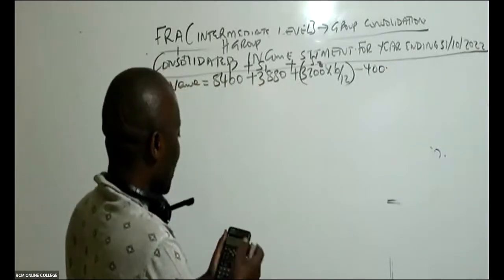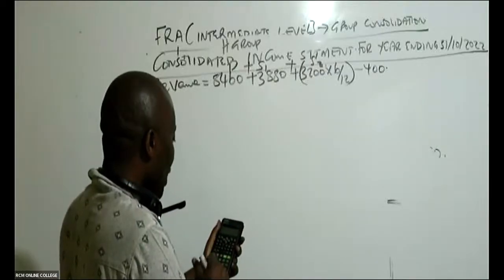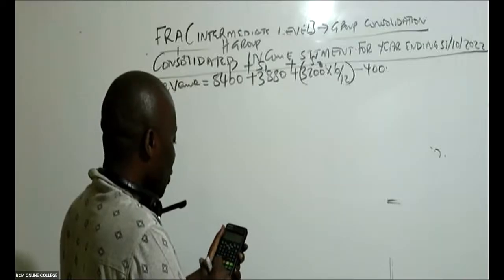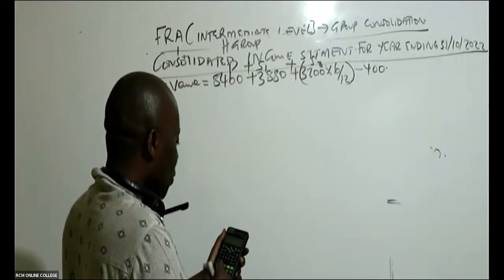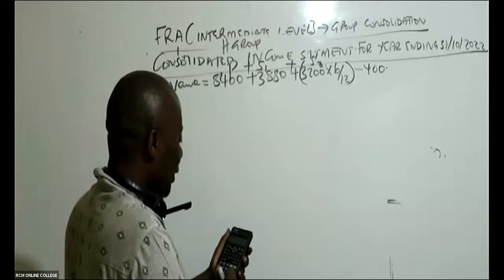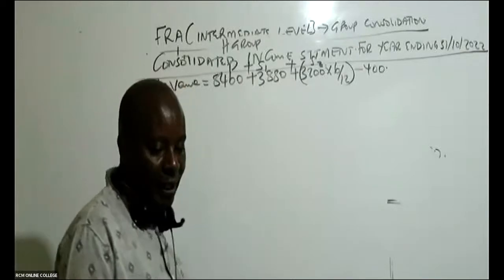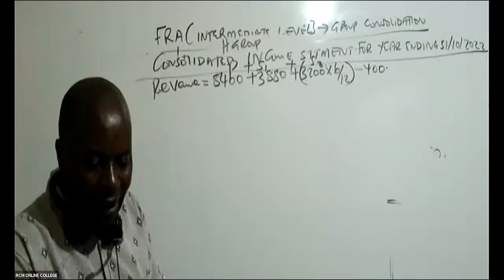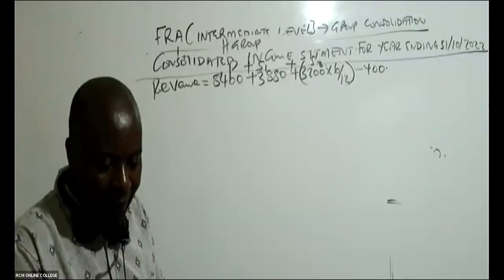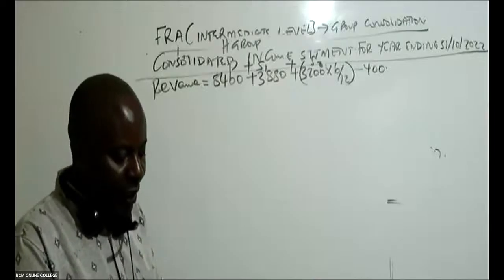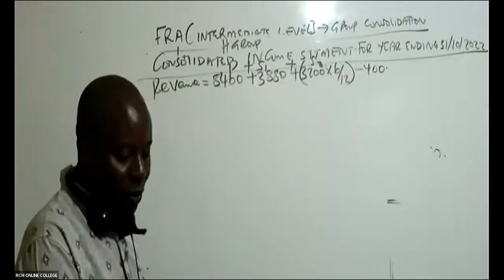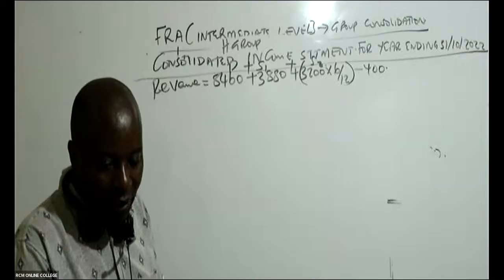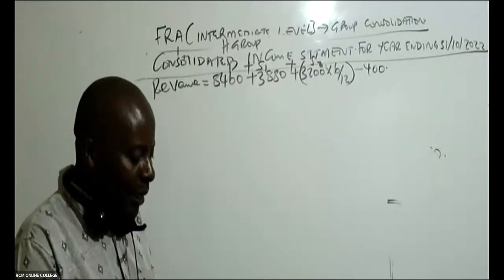So you take your calculator out. So we have here 8,400 plus 3,880 plus 3,200 times 6 divided by 12 minus 400. What are you getting here? There is not much adjustment in terms of revenue. I'm getting 13,480. Simon, how did you subtract? Myself, I'm getting 13,480 unless I took something wrong. Or you're getting 13,540. Then I must be wrong.